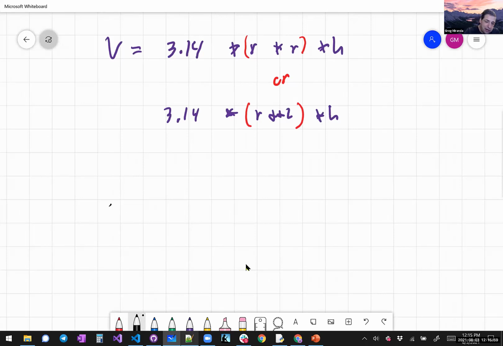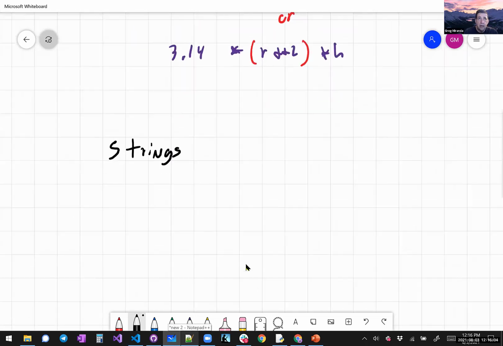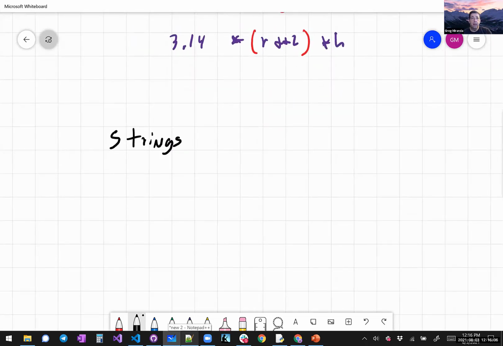Last data type I want to talk about is strings. What are strings? Well, so far we've looked at numbers like 3 and 3.14. We've put them in variables. We've done different types of variables, right? We did n equals 3. We could do something like pi equals 3.14. Obviously, this is an integer. This is a float. And so we have those data types.